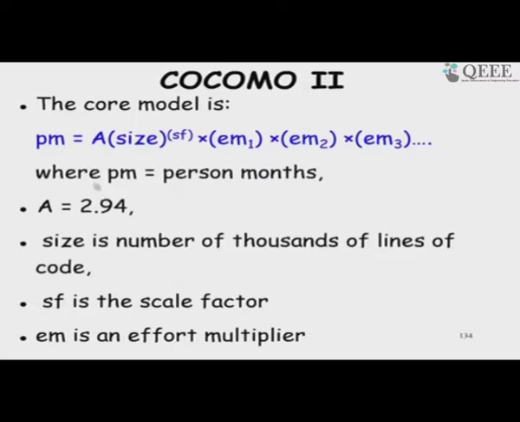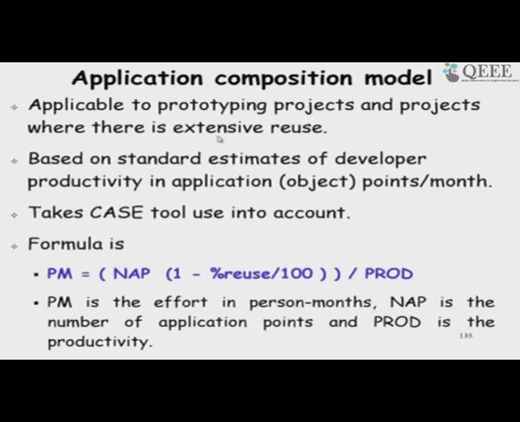So, again the basic model that is considered is very similar, value adjustment factor and size, and there is a scale factor which is the exponent, and then we have some modifiers which are multiplied, and we will see that this takes different shape if we look at the different COCOMO 2 models. Now, let us look at the application composition model.